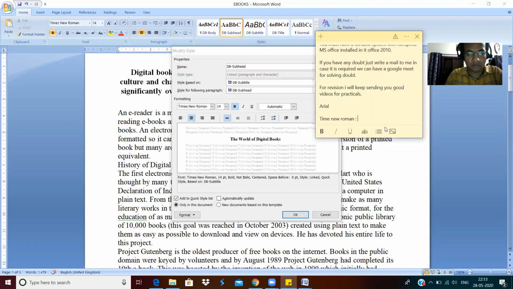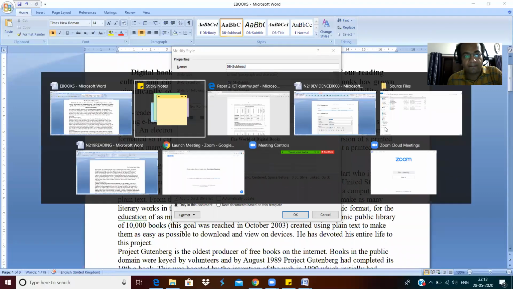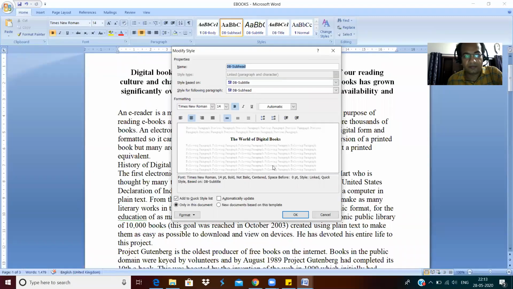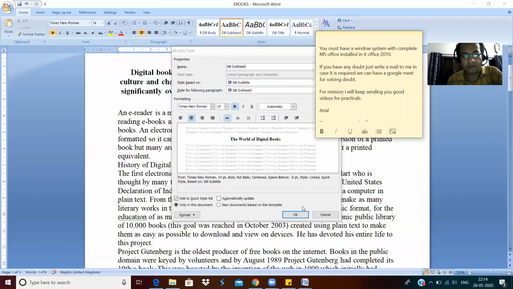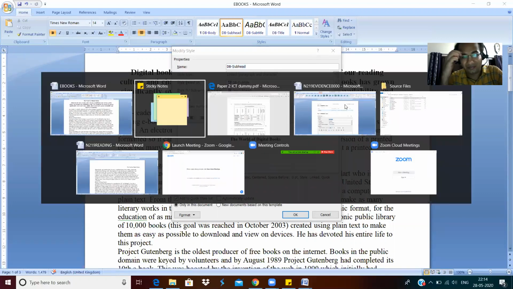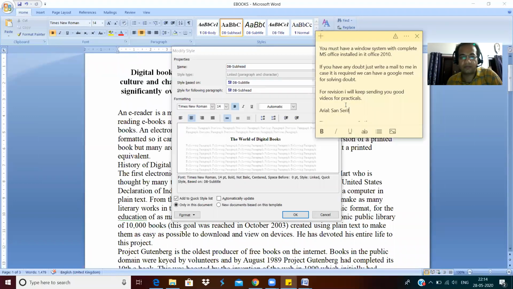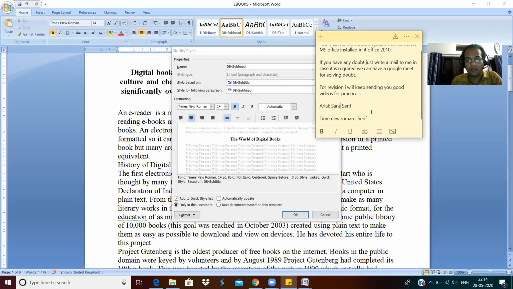So Times New Roman is serif, and Arial is sans serif. Yeah, so remember these two things also.